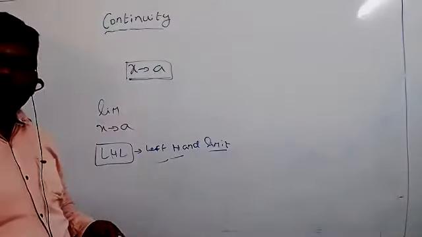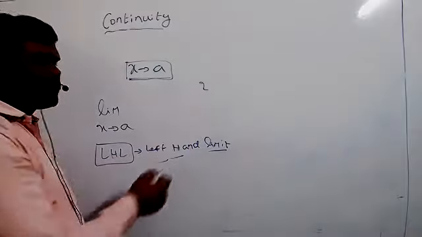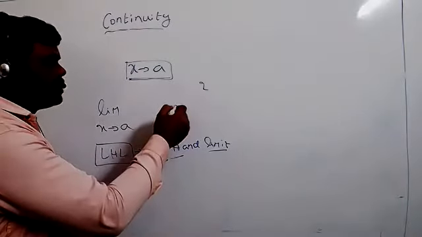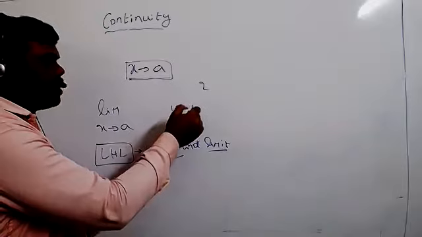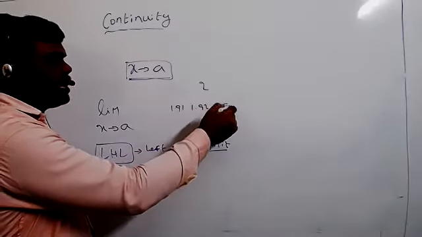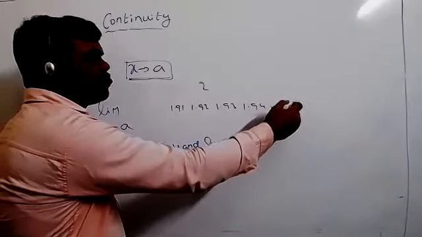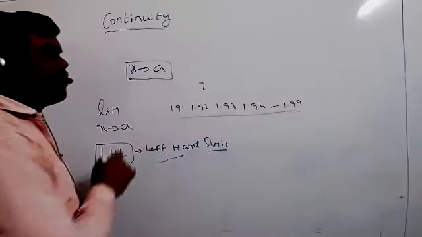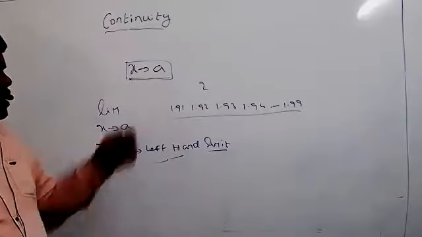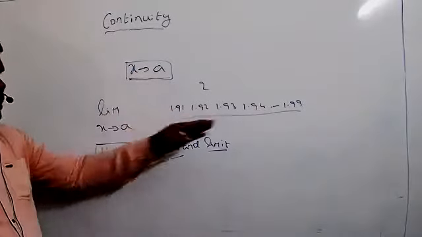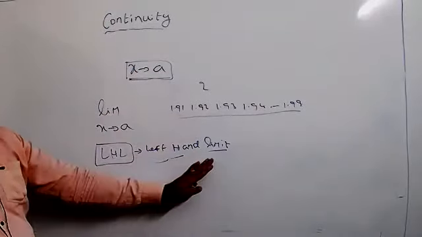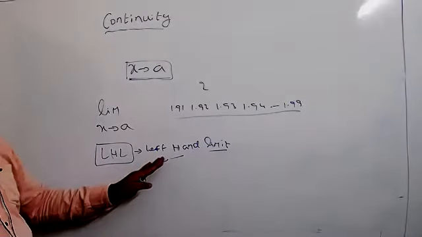Suppose we take 2: then 1.91, 1.92, 1.93, 1.94, and so on up to 1.99. These are all the values of x on the left side, and we call this the left hand limit.